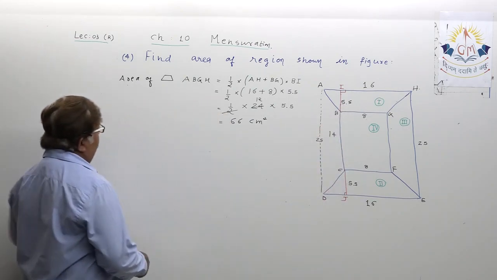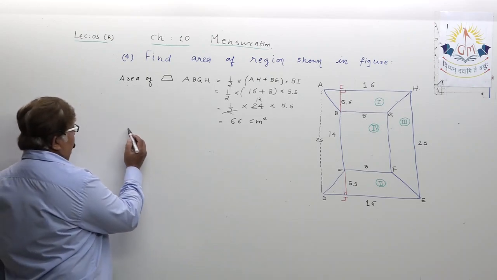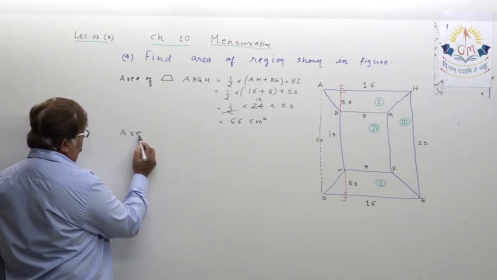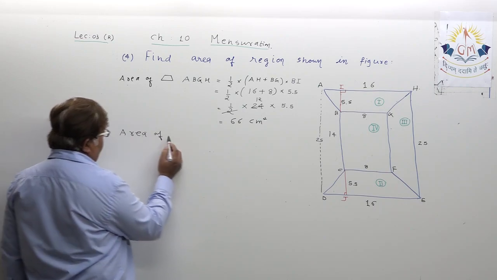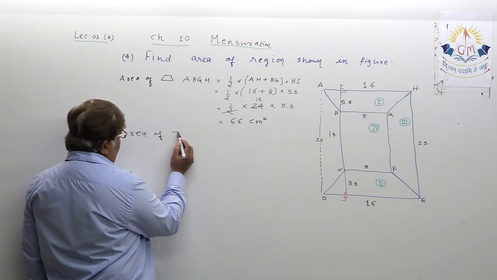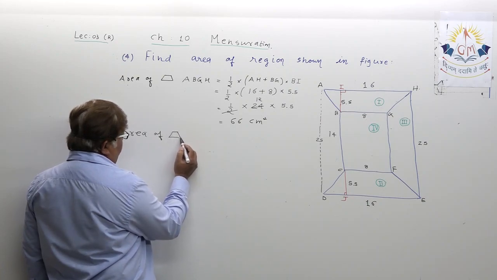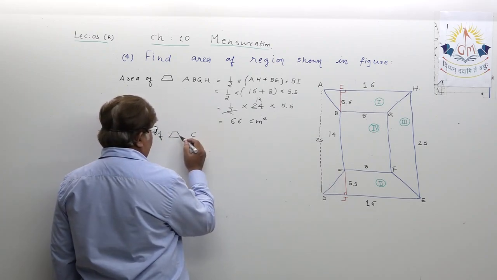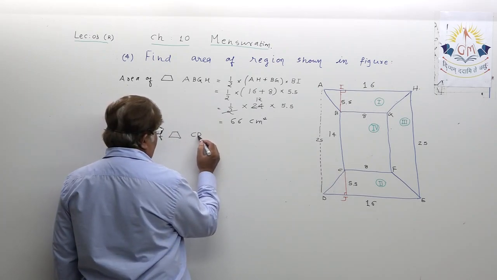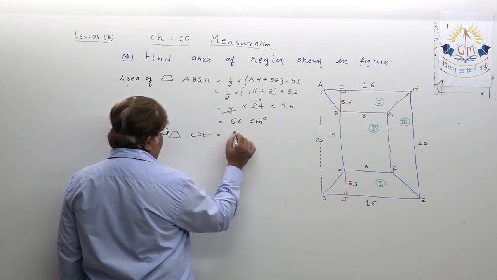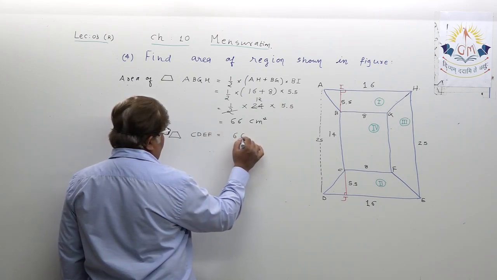So I will just write the statement: area of trapezium CDEF, I am not looking for it.